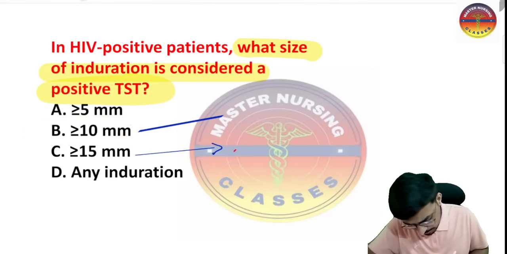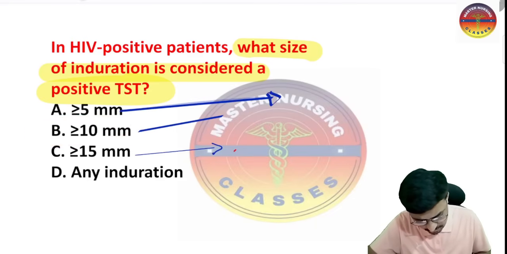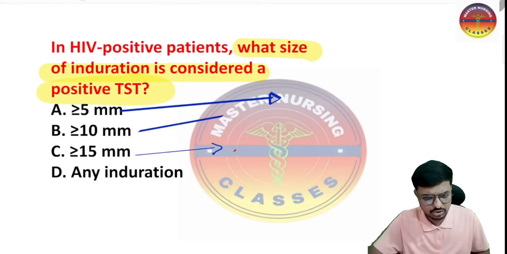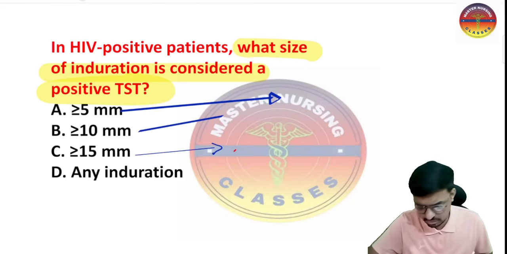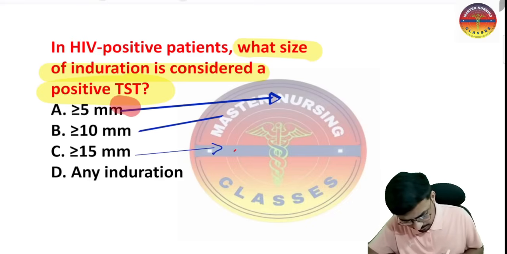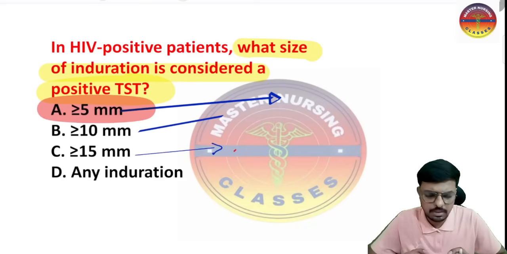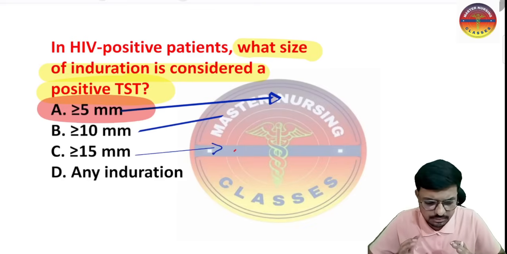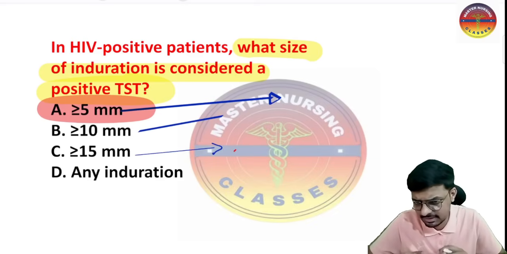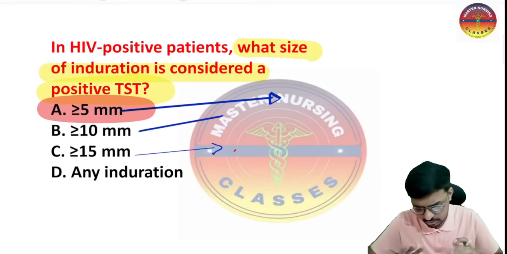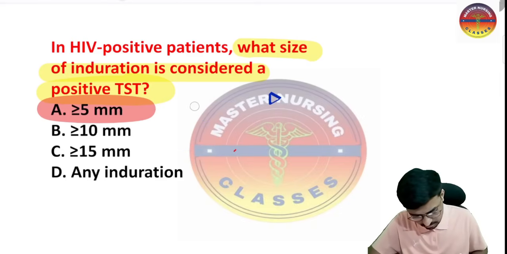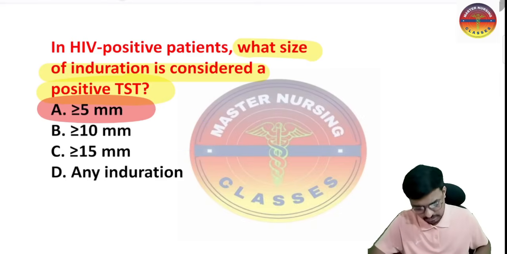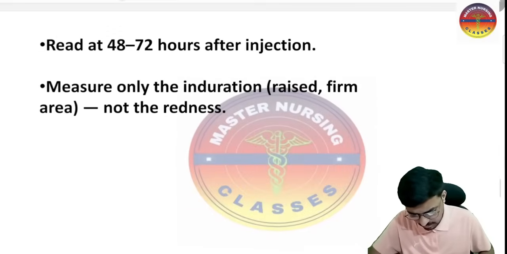But in immunocompromised patients, HIV patients, and patients using steroids, the tuberculin skin test is considered positive most importantly in an HIV patient when it measures more than or equal to 5 mm. I hope it is very clear to every one of you, right? Yes, sir. So the next very important rapid revision points we are going to keep in our mind.